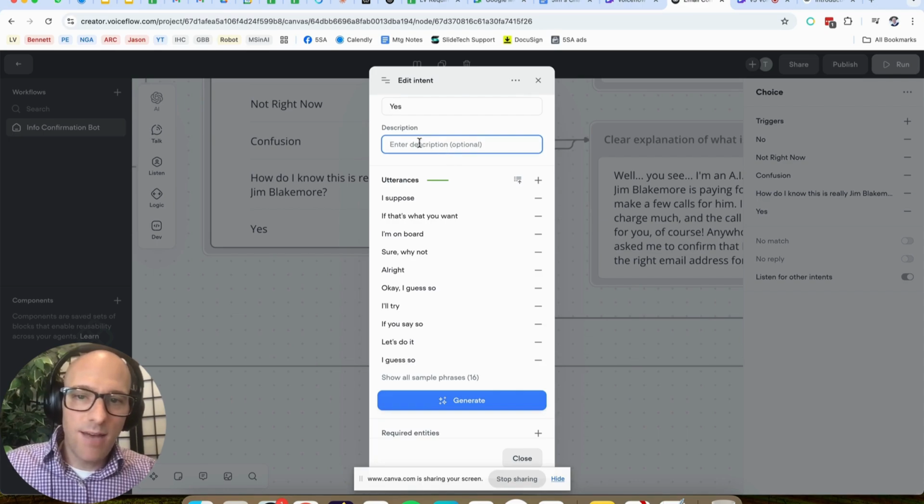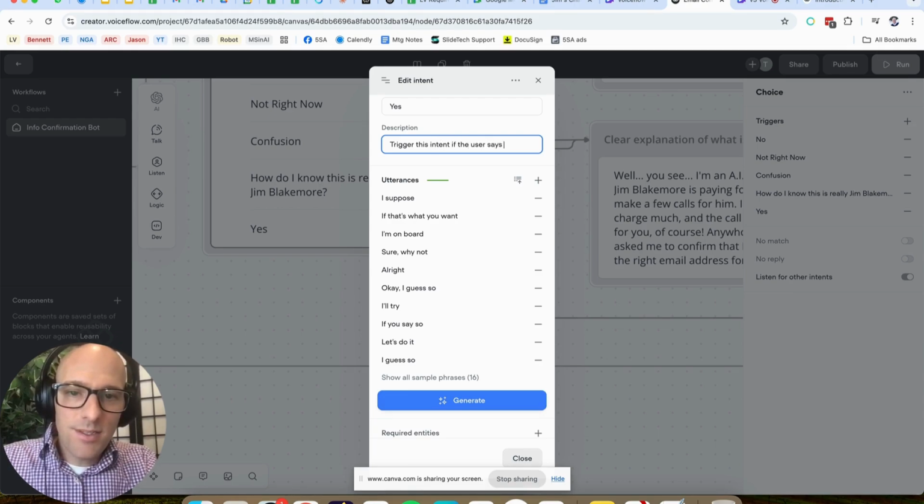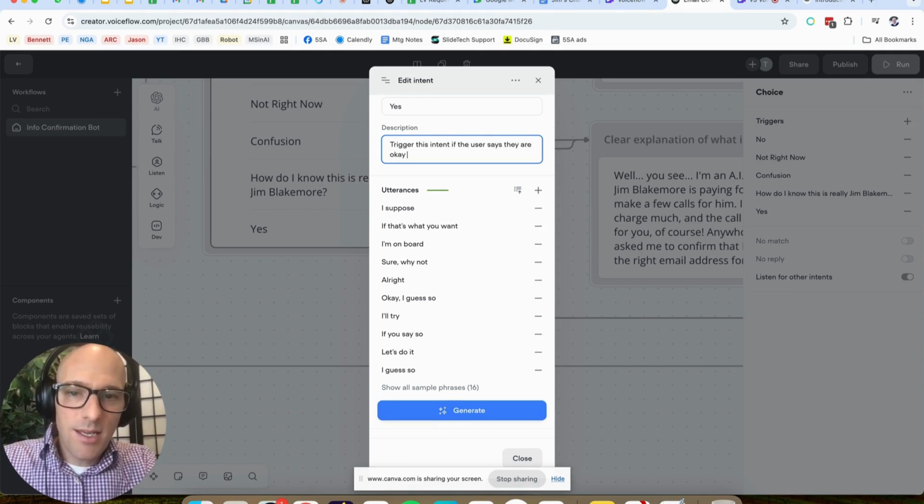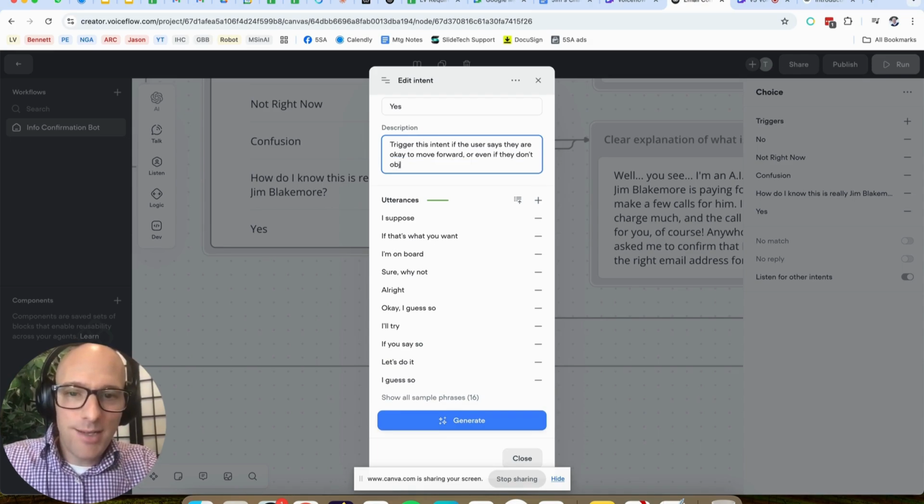I didn't have a description here, so I'm going to say, trigger this intent if the user says they are okay to move forward, or even if they don't object. If they don't object and it's okay, they're just going to move forward.